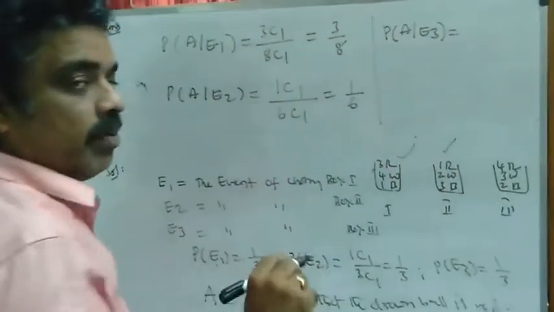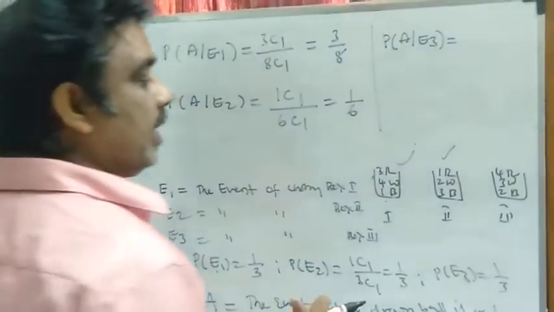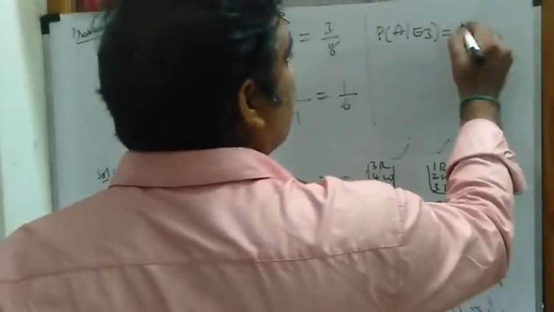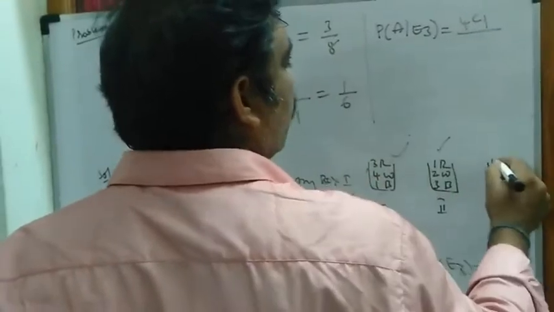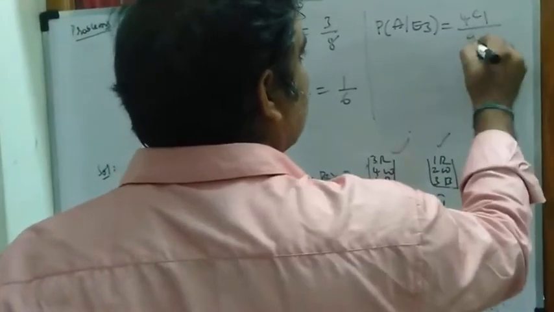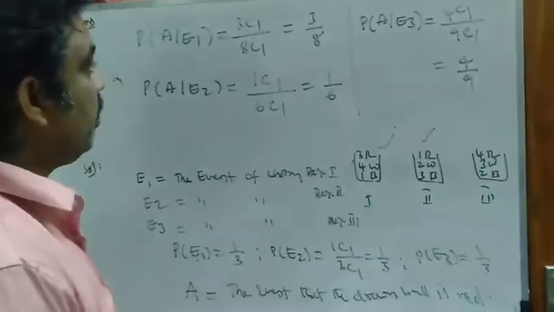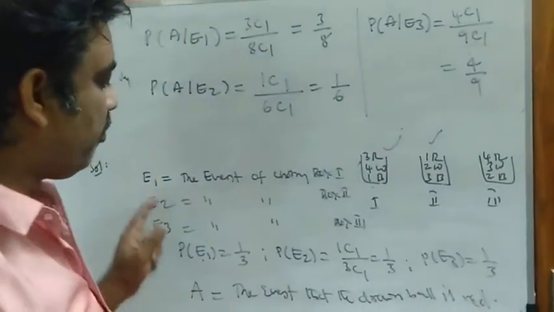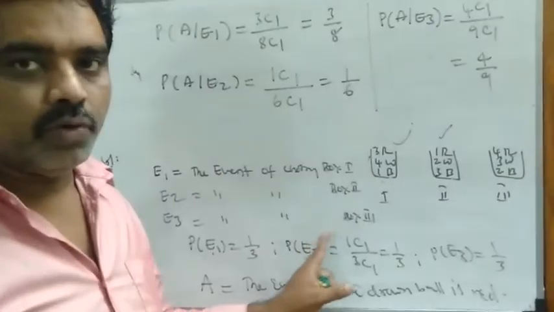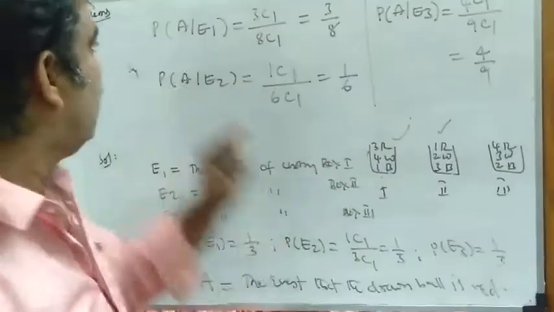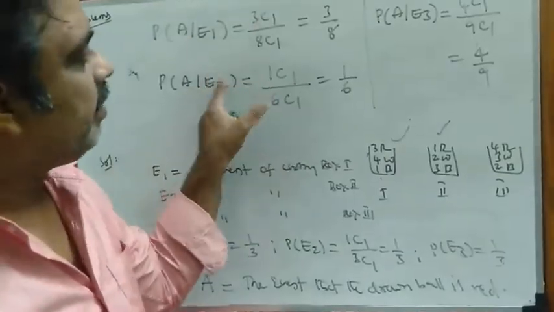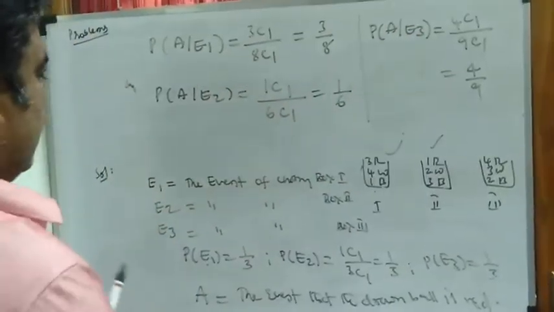If we choose the third box, what is the probability of getting a red ball? That is 4C1 by 4 plus 3, 7 plus 2, 9C1, that is equal to 4 by 9. So we have 6 probabilities: P of E1 1 by 3, P of E2 1 by 3, P of E3 1 by 3, P of A given E1, P of A given E2, P of A given E3.